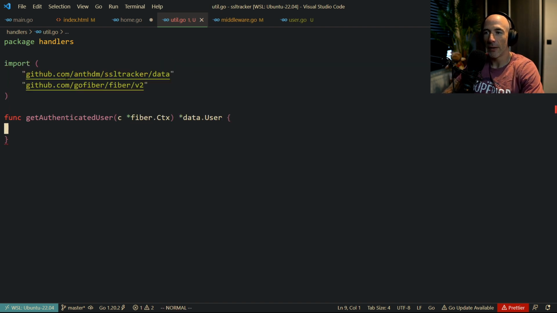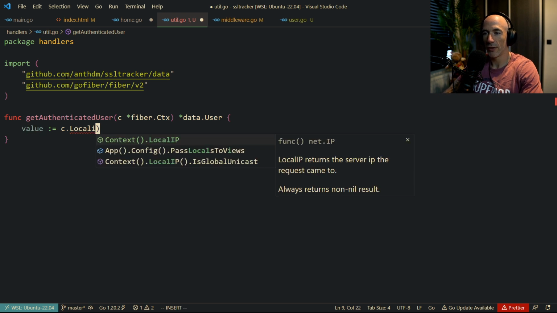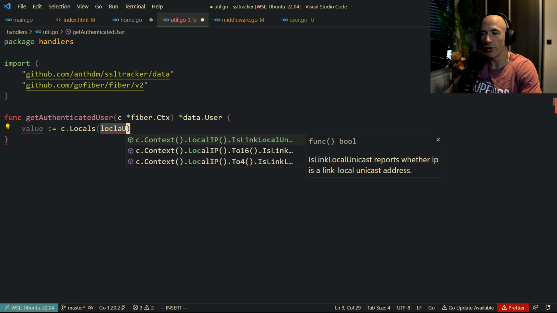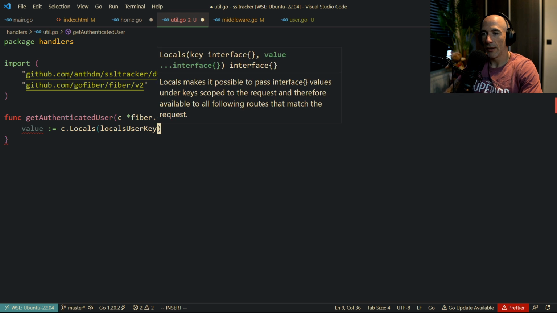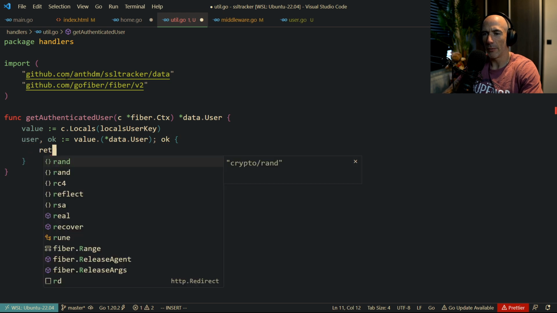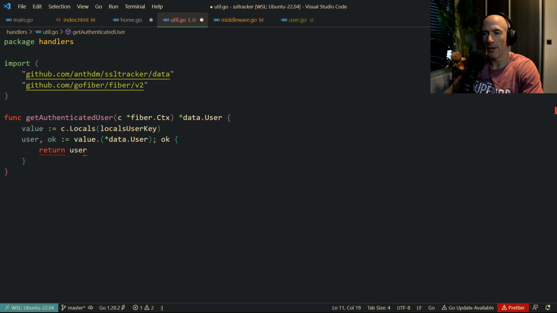I'm going to save here. So what we're going to do is say that the value is going to be c.Locals, like this, locals user key, right, like that. Then we're going to cast that user into a value, pointer data user, right? What you could also do is check it here, to be honest. You could, for example, do this user, okay. Can we do that? Probably we can. Then we can return the user, right?